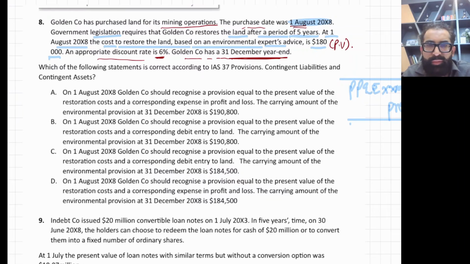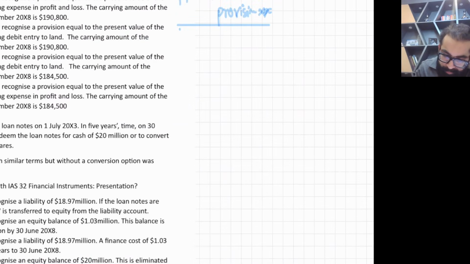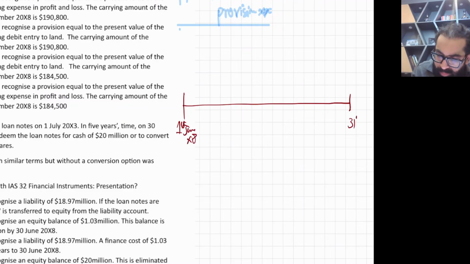So let's solve it. This is your accounting period, 1st January x8 to 31st December x8. It's all basic accounting. Even this question is not difficult.